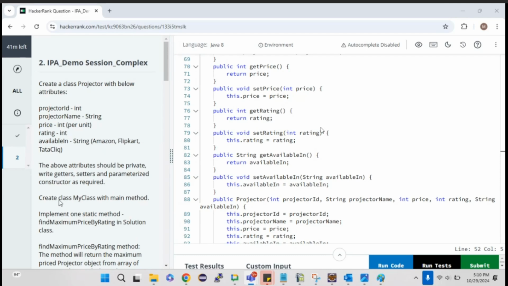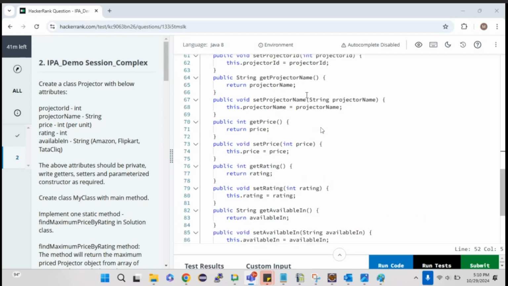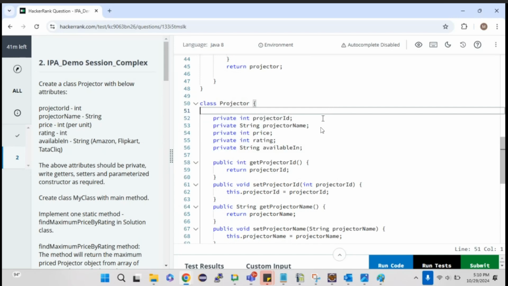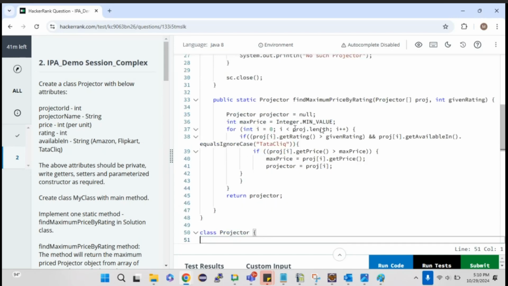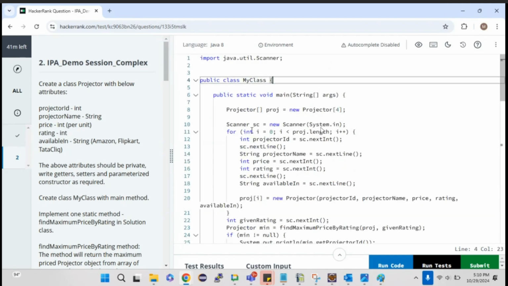Next, they are asking us to create one more class, my class with main method. As I mentioned, there will be 2 different classes. This is a POJO class, which will contain only attributes, getters, setters, and constructor. Now we need to create one more class. That's what I have done over here. So create a class, my class with the main method. Yes, these 2 lines are sufficient.